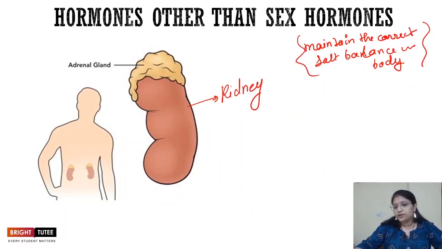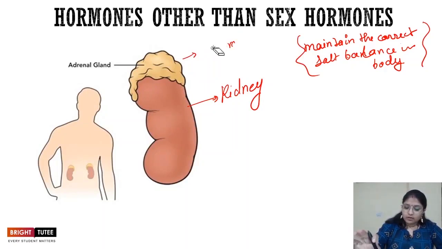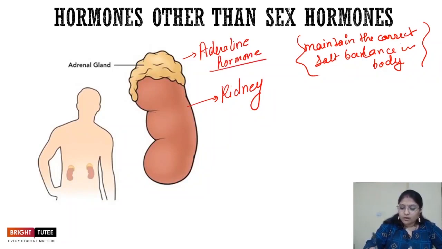Apart from this hormone which maintains the correct salt balance, there is another hormone released by the adrenal gland, and that is adrenaline. Now you must have heard about this particular term as well. Adrenaline is a hormone which is very important in the case of emergencies. It is also called the emergency hormone. What is the function of adrenaline?